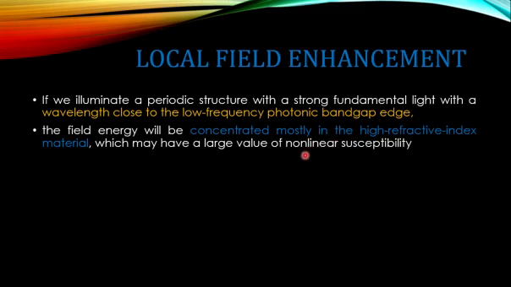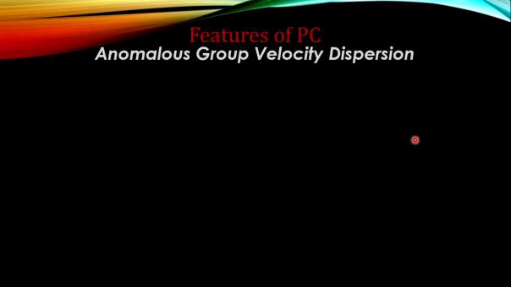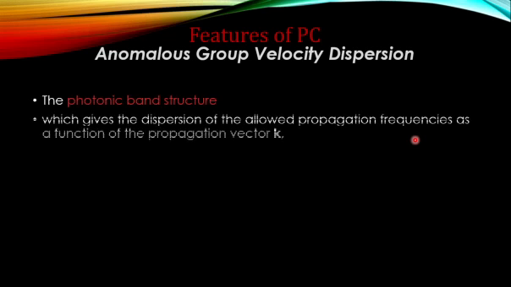This is the same for high frequency also. If a high frequency light wave is passed through a photonic crystal, it will get concentrated in the low refractive index material. The third feature of the photonic crystal is the anomalous group velocity dispersion. So what do you mean by group velocity? That is the first thing you need to know.